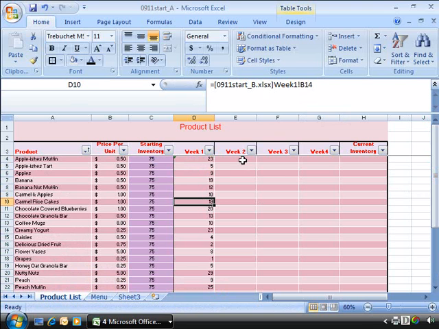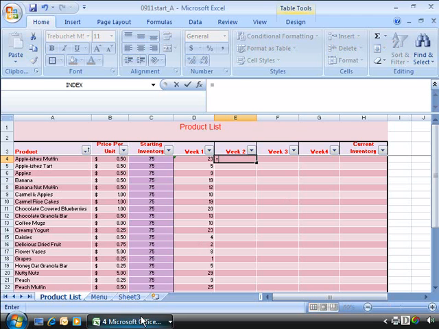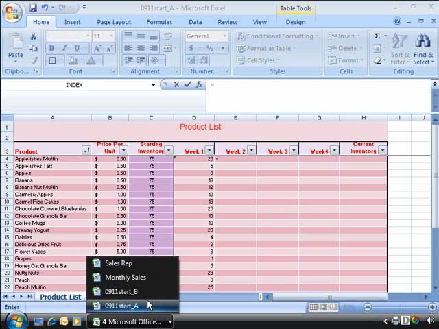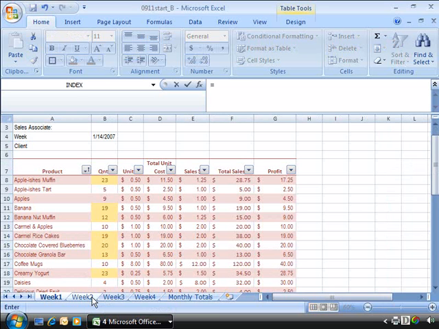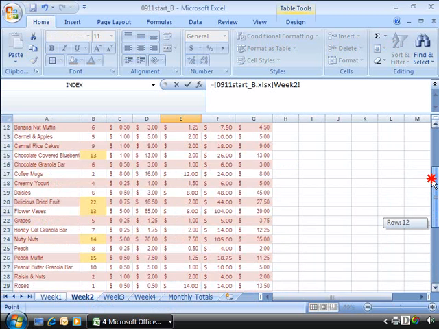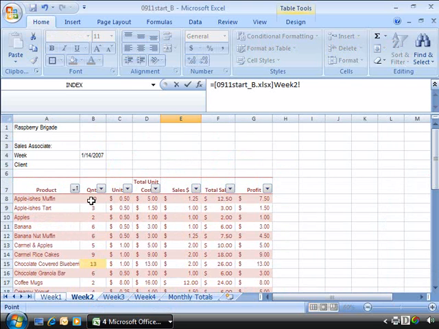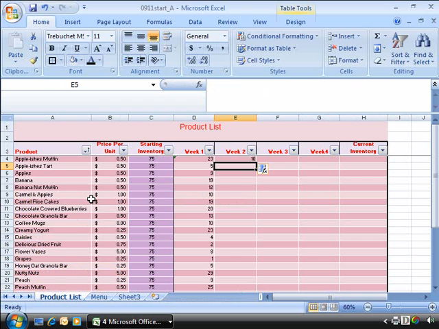Let's do this again for week 2. So go ahead and set your cursor in E4 and start this off as a formula by typing in an equal sign, and then switch over to your source workbook. Select that, and let's now choose our week 2 tab and choose B8 here under quantity. Select that, and again press enter to record that data.